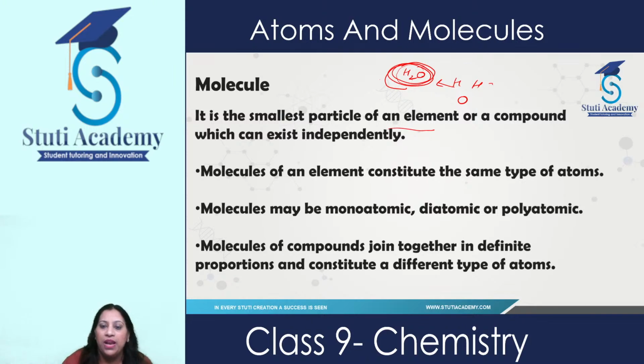Now, molecules of an element constitute the same type of atoms. Suppose here it is a combination of two hydrogens, and the atoms of this hydrogen and this hydrogen are the same. Molecules may be monoatomic: if it contains one atom, it is monoatomic. If it contains two atoms, diatomic. If it contains more than two, it is known as polyatomic. And molecules of compounds join together in definite proportion and constitute different types of atoms.